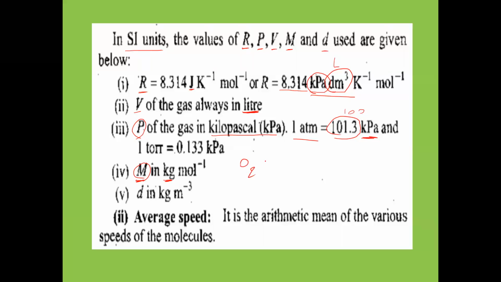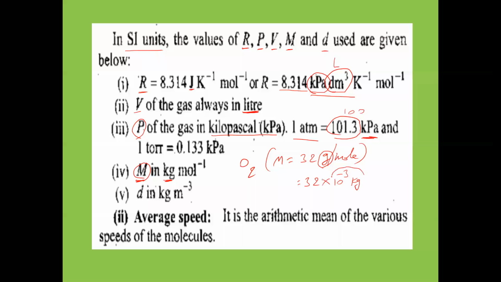Suppose you take O2 gas. For O2 gas, gram molecular mass is how much? 32 grams per mole, right? But here grams we should not take. We should convert into kilograms. We have to take 32 into, in place of gram, what we have to take? 10 power minus 3 kilogram.